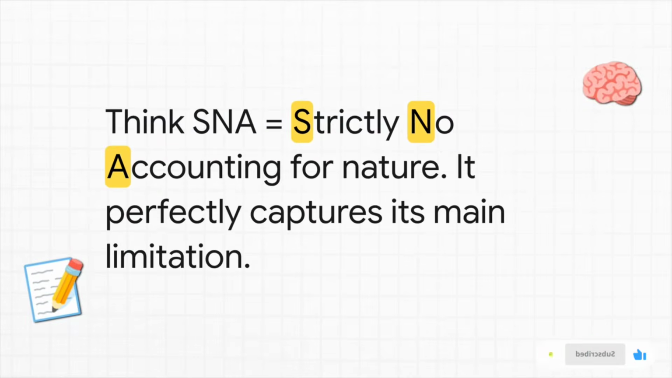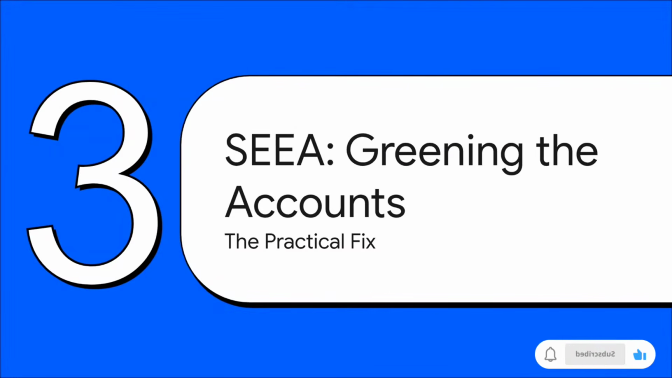Okay, and here's a little trick for you to use in the exam hall. When you see the letters SNA, I want you to think strictly no accounting for nature. Simple, right? It sums up the biggest problem perfectly. So, if SNA is the problem, what's the solution? Well, the first step is our second framework, SEEA. Think of this as the first practical attempt to fix that huge blind spot in SNA.